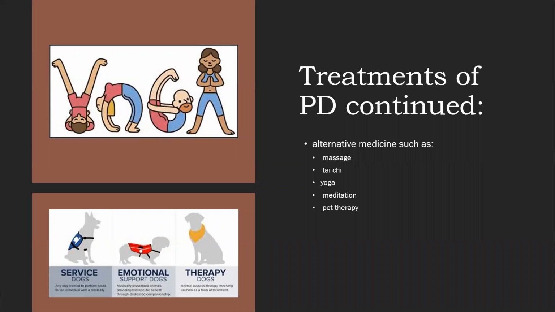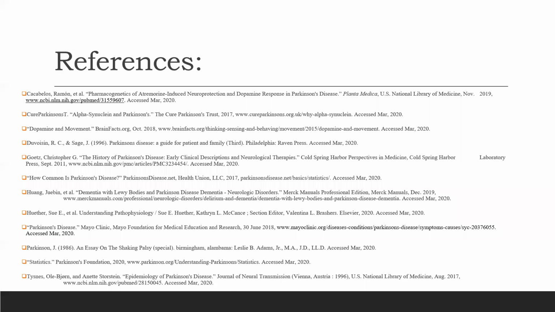Alternative medicines such as massage, tai chi, yoga, meditation, and pet therapy can also help with the onset of Parkinson's disease and reduce the symptoms you see associated with Parkinson's disease.